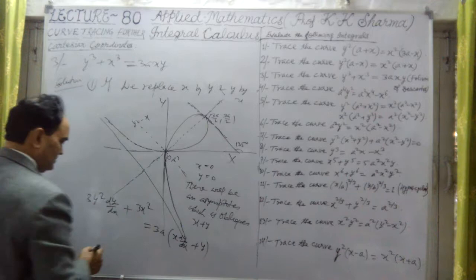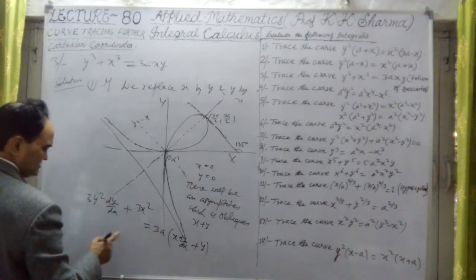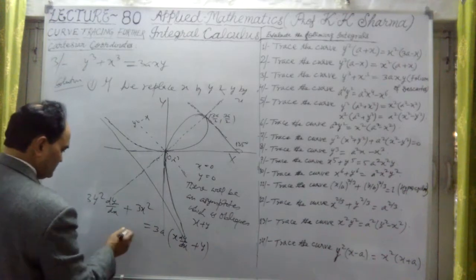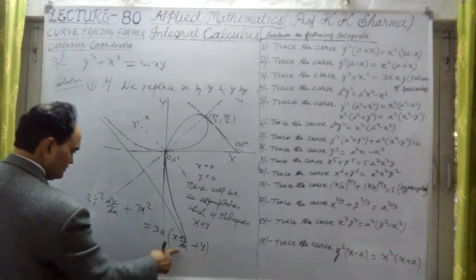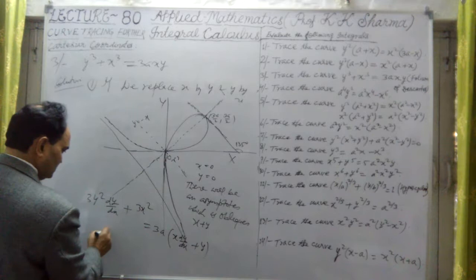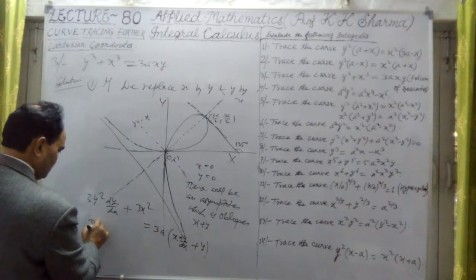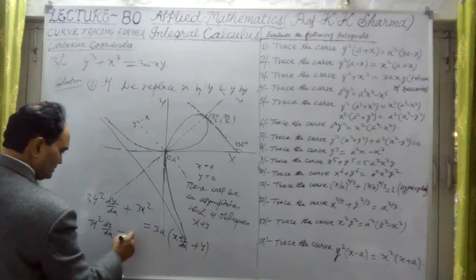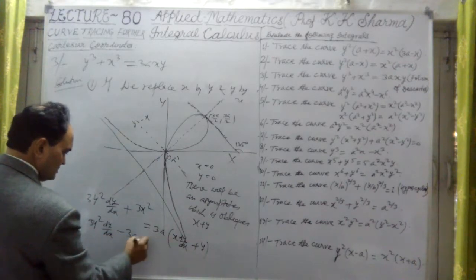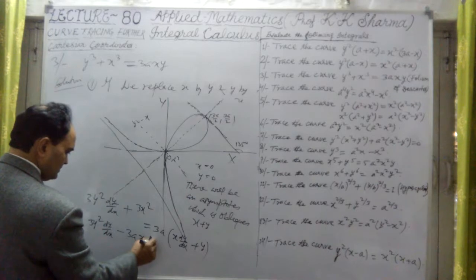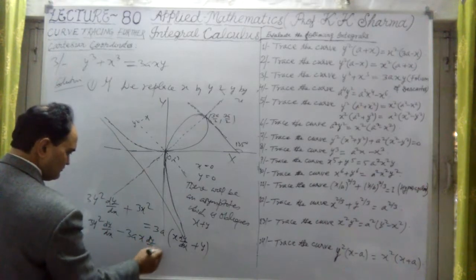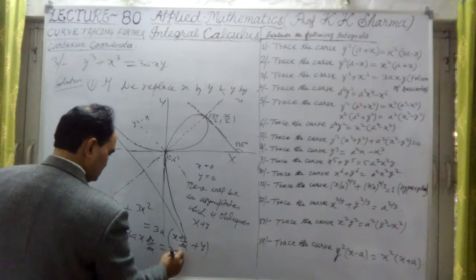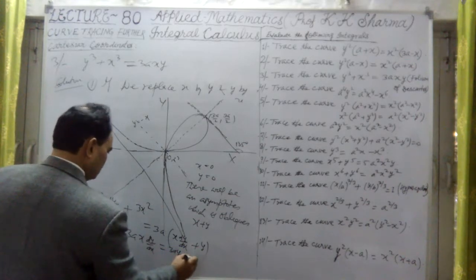If I take d by dx and then equate to 0, what is the value of d by dx here? So we can have 3y square d by dx minus 3a x into d by dx is equal to 3ay minus 3x square.